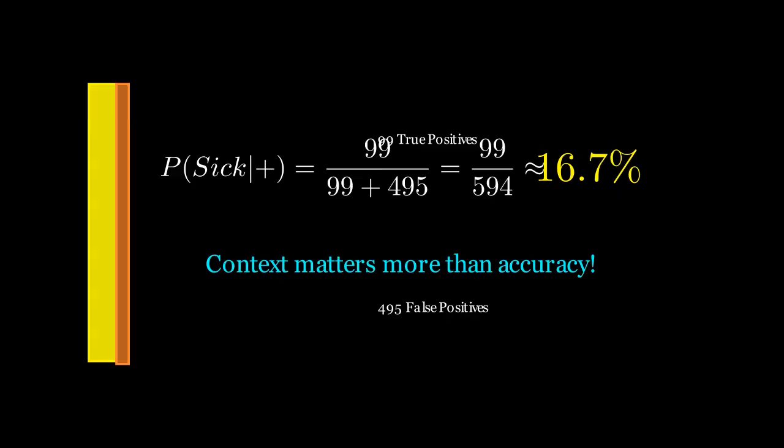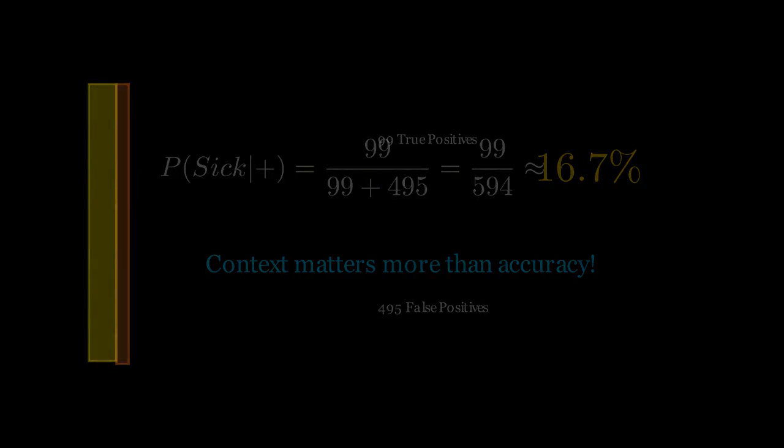Now, look only at the people who tested positive. We have 99 real positives and 495 false positives, making a total of 594 positive results. To find the truth, we divide the real positives by the total. 99 divided by 594. The result is only about 16.7%. Even with a 99% accurate test, a positive result only means a 17% chance of being sick because the disease is so rare. This is the core of Bayesian thinking.